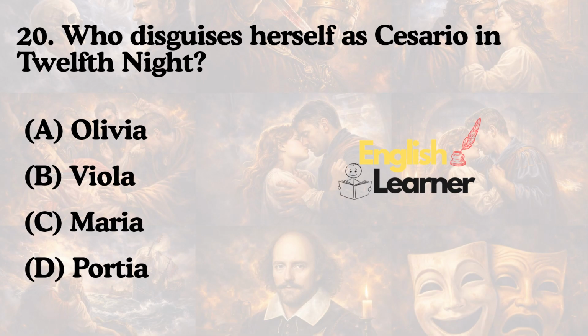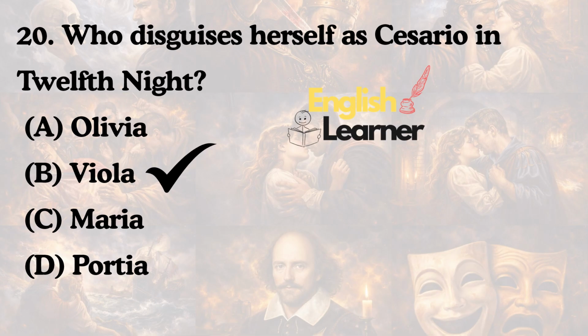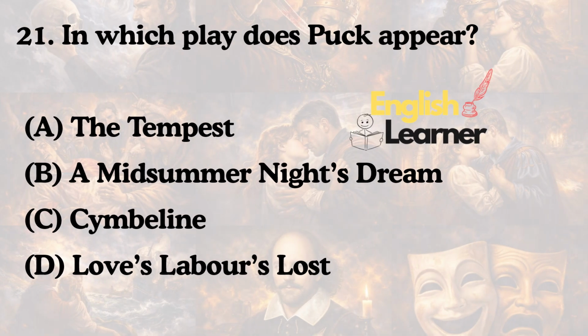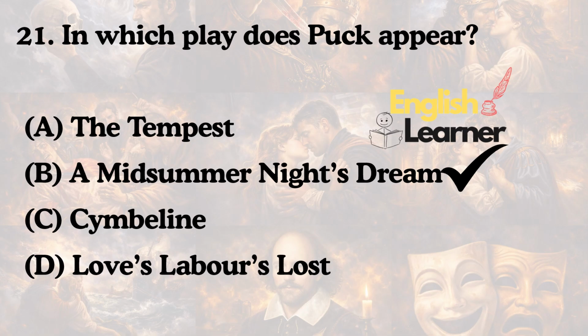Who disguises herself as Cesario in Twelfth Night? Olivia, Viola, Maria, or Portia? The answer is Viola. In which play does Puck appear? The Tempest, A Midsummer Night's Dream, Cymbeline, or Love's Labour's Lost? The answer is A Midsummer Night's Dream.